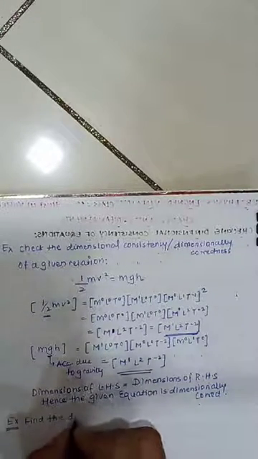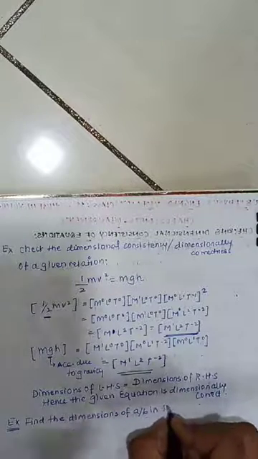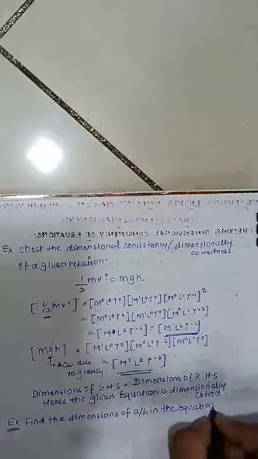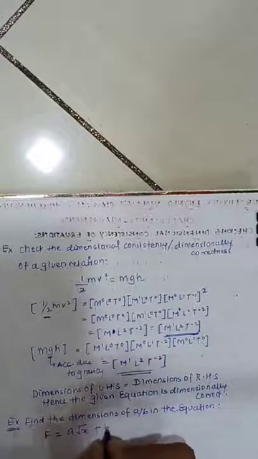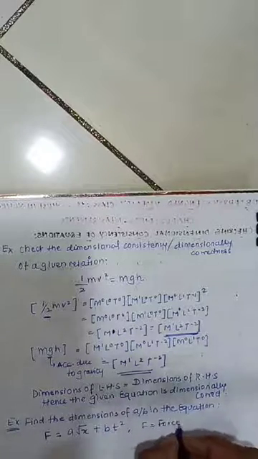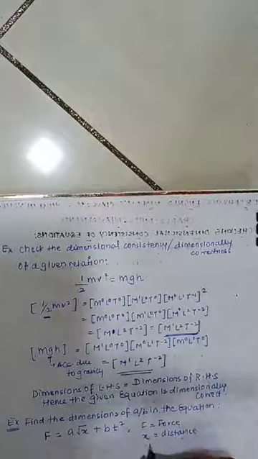Moving ahead, I will give you one last example for this case. If somebody asks you the question, find the dimensions of a by b in the equation, where your equation is f is equal to a root x plus bt square, where they have given f is force, x is distance, and t is time.